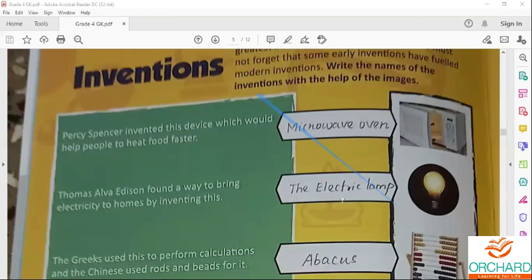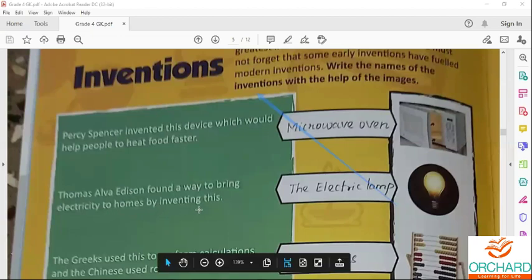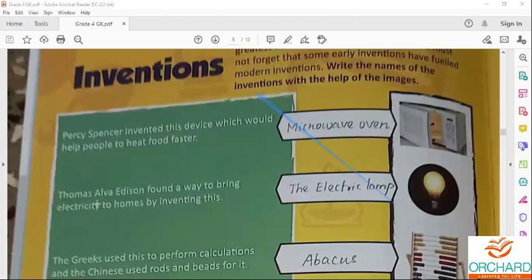Thomas Alva Edison was an American inventor and a businessman who has been described as America's greatest inventor.